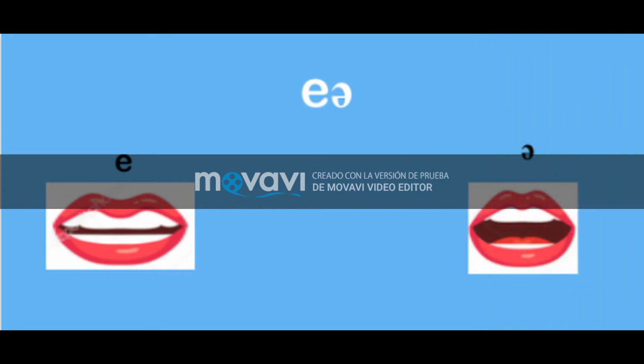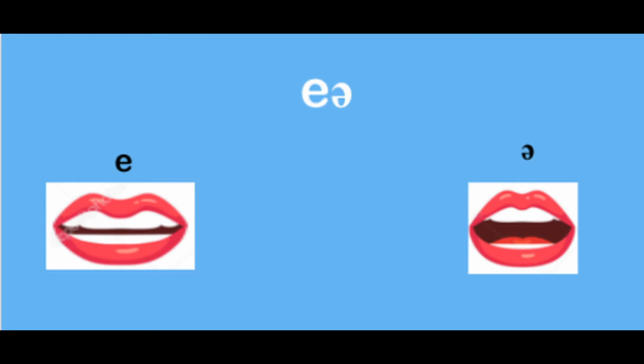The next one, guys, is eh-uh. This time, both vowels are in the same row, so the mouth does not open or close.